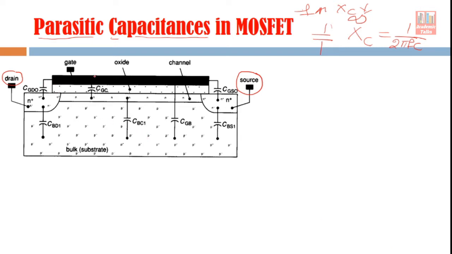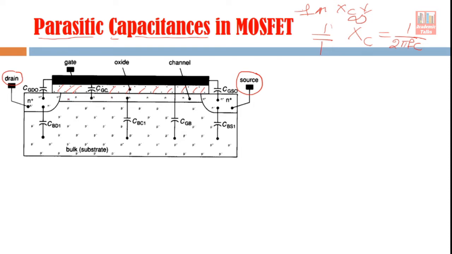This black part is your gate, and this part is your oxide. Below this oxide there is semiconductor, and in this metal oxide semiconductor, there are two conductive regions. Metal is a conductive region, and the semiconductor is conductive. These two conductive regions separated by this dielectric offer the main capacitive component of this MOS device. But besides this, there are many other capacitive components also.